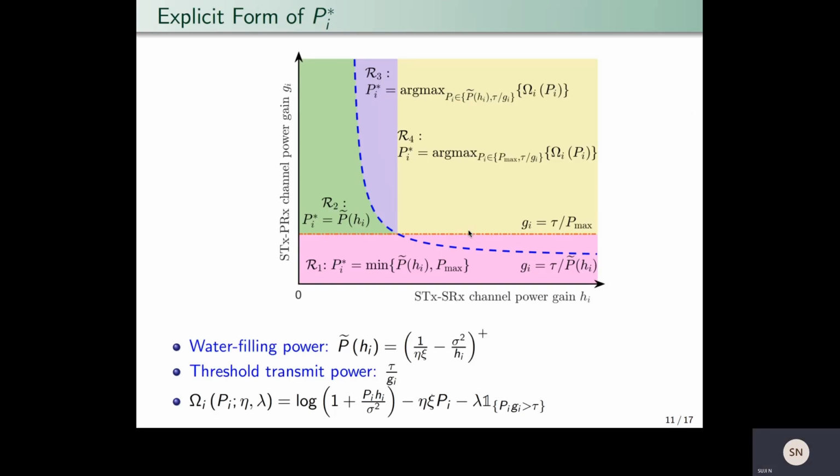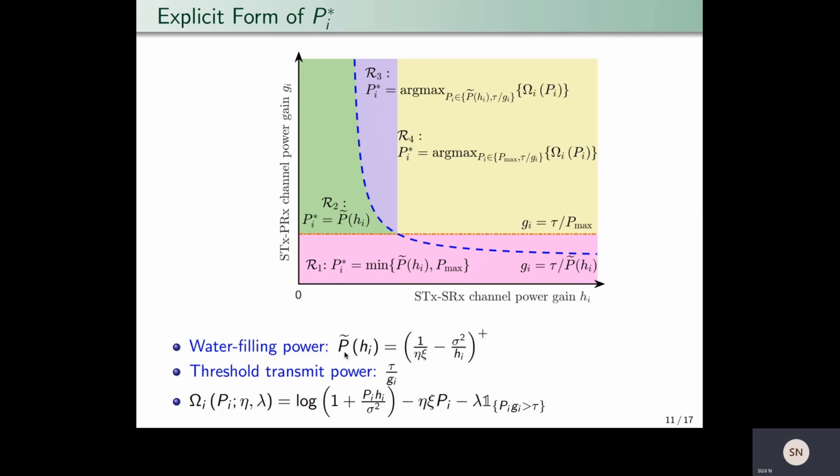We now present an explicit form for the optimal power Pi star. We do this with the help of the figure given here. In this figure, we have the secondary transmitter to secondary receiver channel power gain along the x-axis and the secondary transmitter to primary receiver channel power gain along the y-axis. So we divide this Hi-Gi plane into 4 regions based on 3 candidate power values. The first one is the peak power Pmax, the second is the water filling power P tilde, and the third is the threshold transmit power tau by Gi.